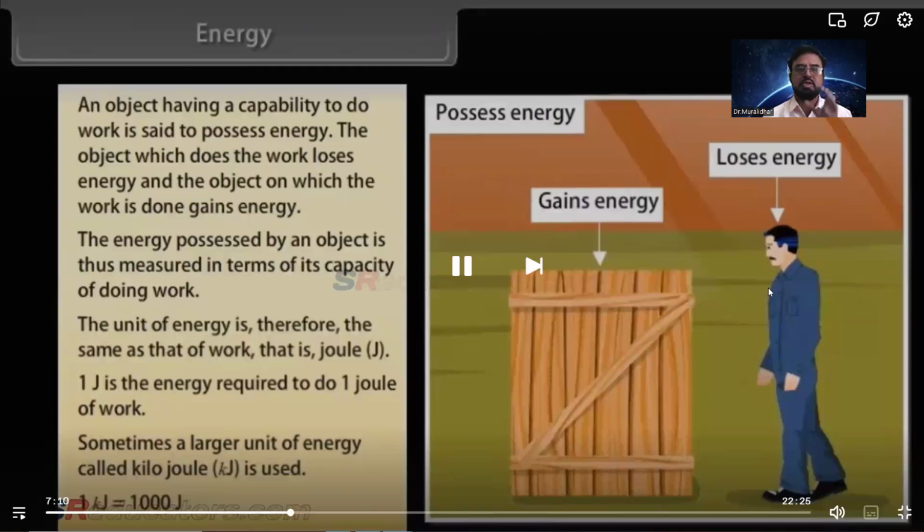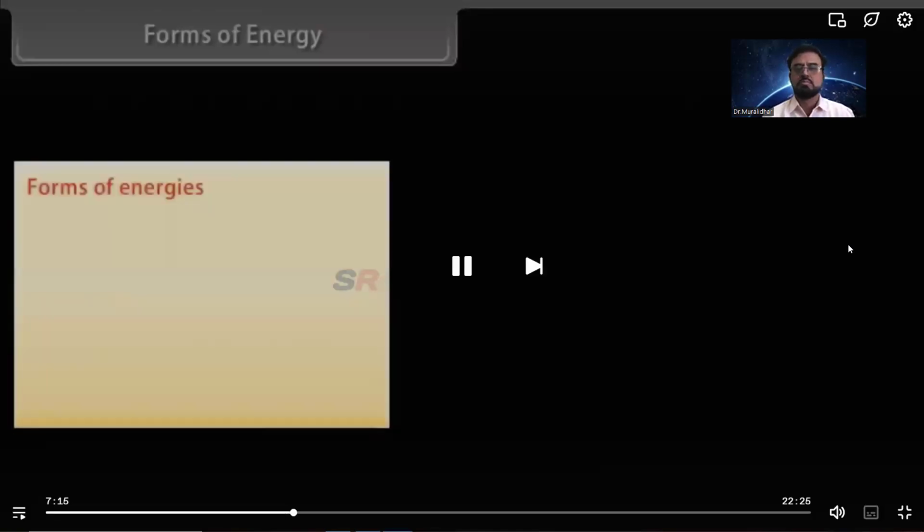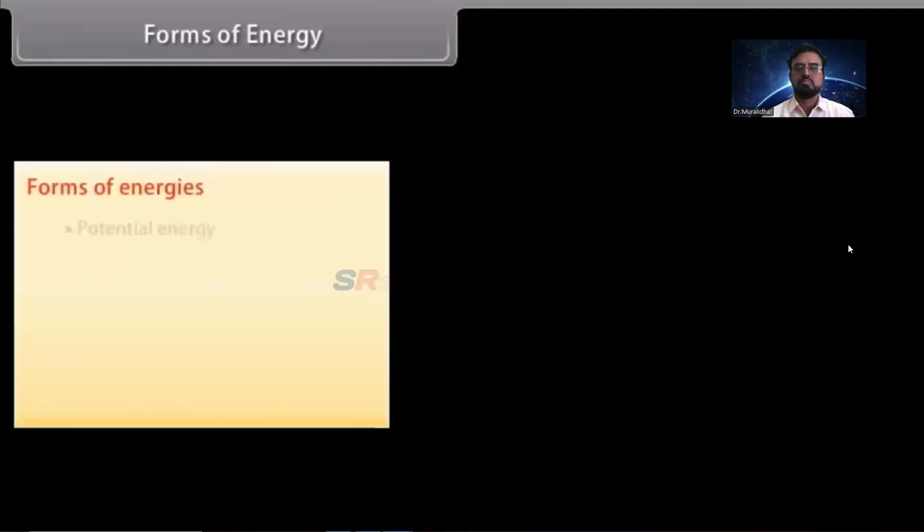So this is about the energy part. Forms of energy. There are many different forms of energy. These various forms include potential energy, kinetic energy, heat energy, chemical energy, electrical energy, and light energy. Let us first study kinetic energy.